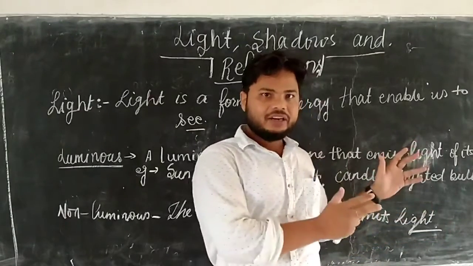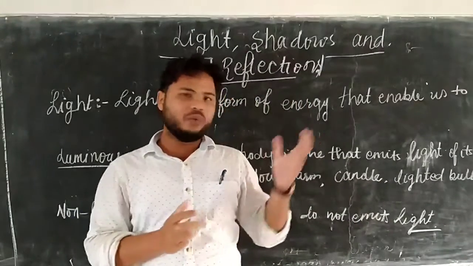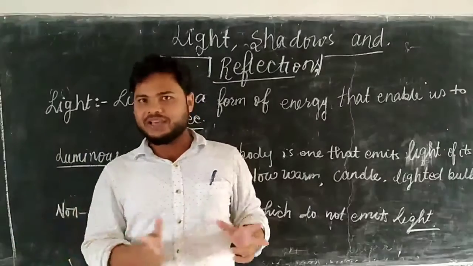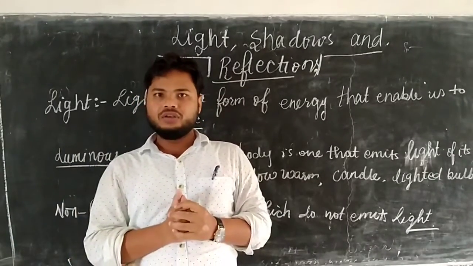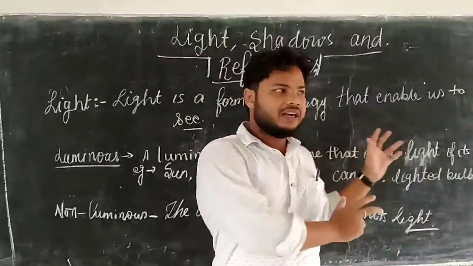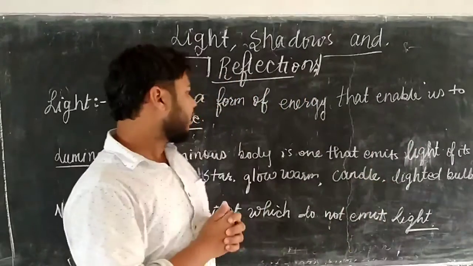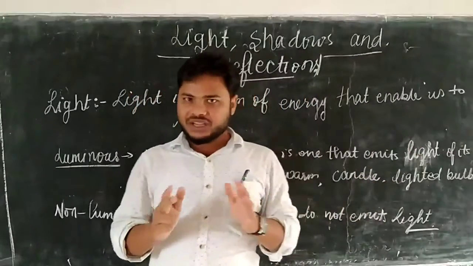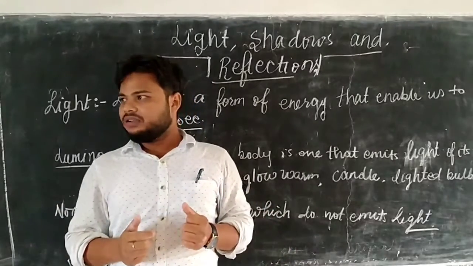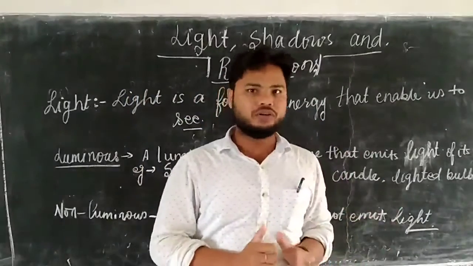After that, the reflected light reaches us, then we can see the moon. It means we can only see that part of the moon which receives sunlight and reflects that light to us. Okay, it means the moon has no light of its own, but we can see it because reflection of light takes place on the surface of the moon.